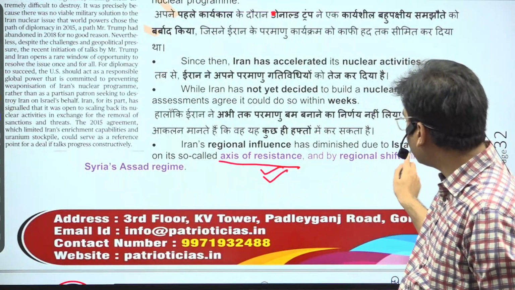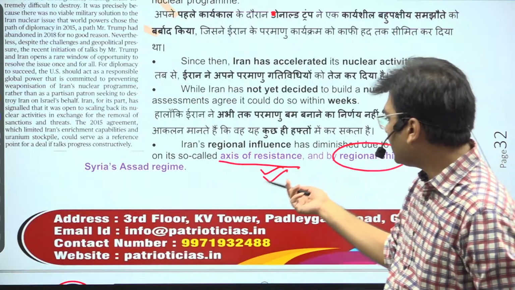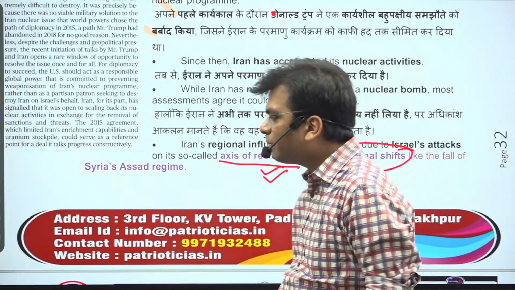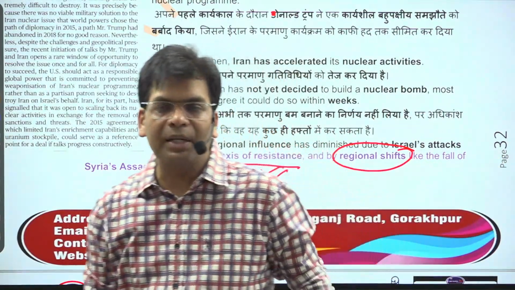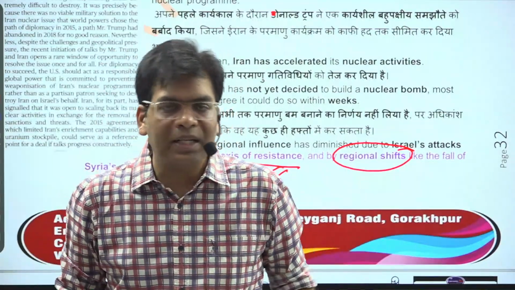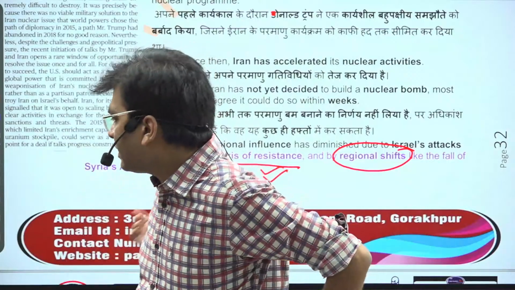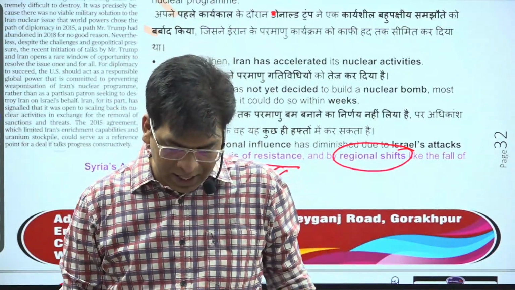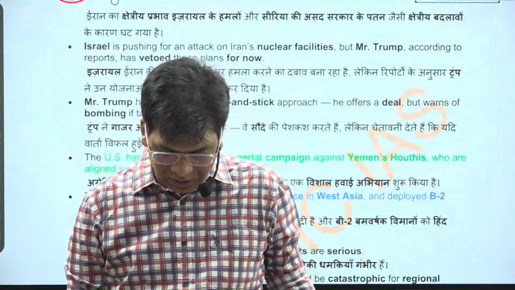Now they are all on the back foot, and here we see the regional shift with the fall of the Syrian government that was under Assad. The Assad government has fallen, so again there is a setback to Iran and the Shia alliance. So here you will see all these things.